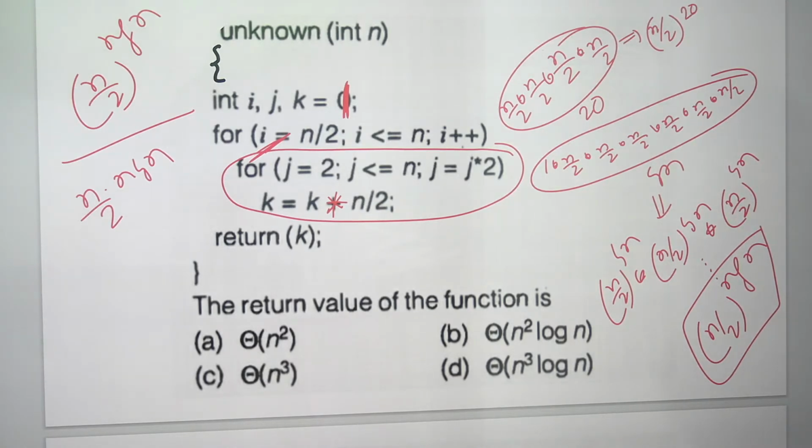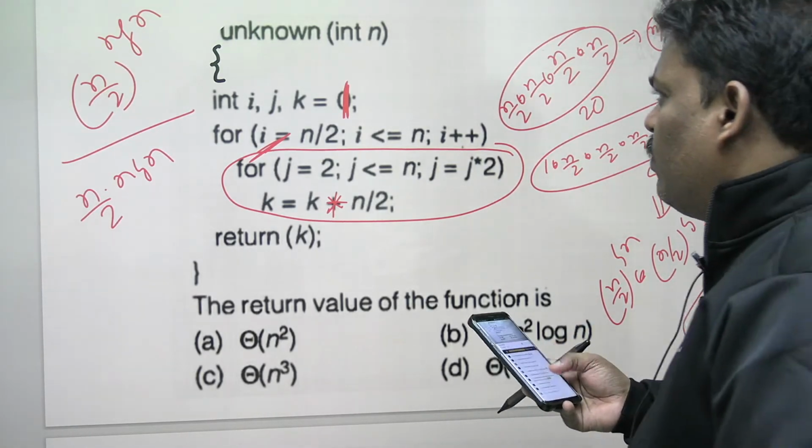See, the denominator below is 2, and the upper is n log n. So it becomes n power n log n by 2 power n log n. Because of their functions, you cannot neglect. Upper is n power n log n, below is 2 power n log n. Is it okay? Is there anyone who has a doubt?